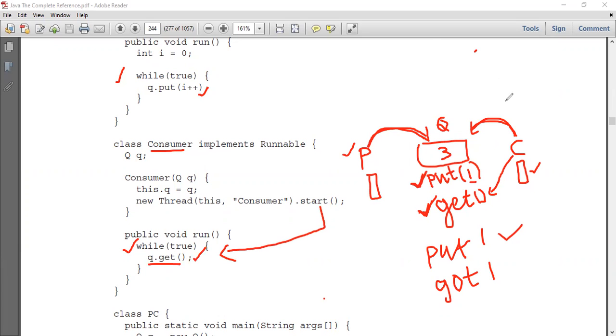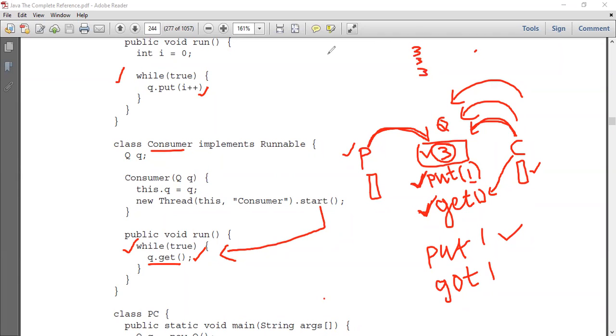Now the consumer is trying to consume the value continuously. Since I placed an infinite loop, it's trying to consume the same value again and again. The consumer is not checking whether the producer has produced a new value. So multiple times I'll get got 3, got 3, got 3.